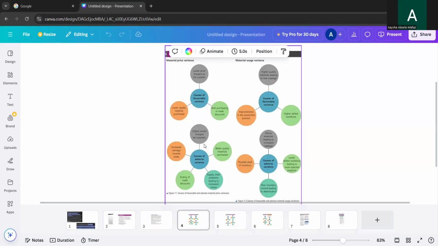In a past paper question, sometimes they will ask what the causes of adverse material price variance are, or they will tell you to identify the reasons for the variance. So you have to be able to write answers. You have to memorize this, but before memorizing, understand.